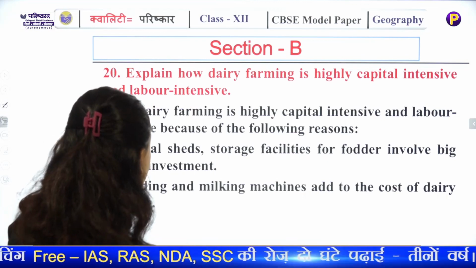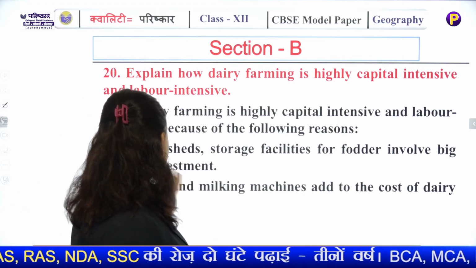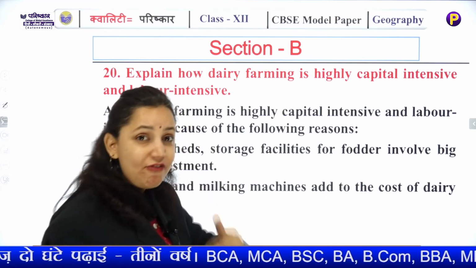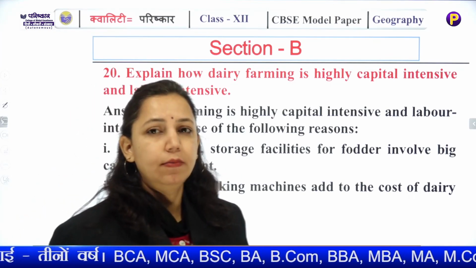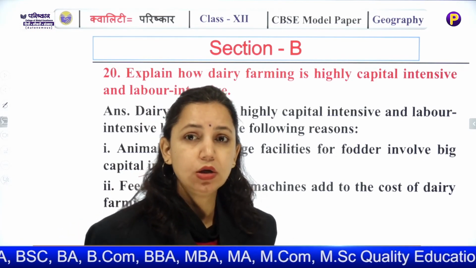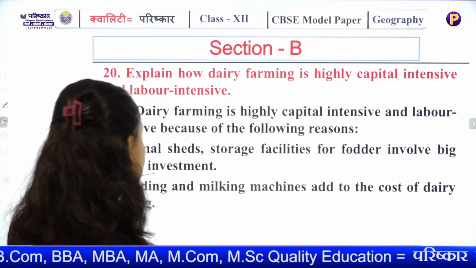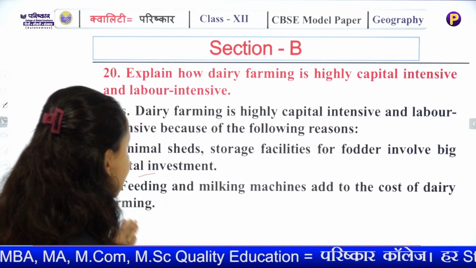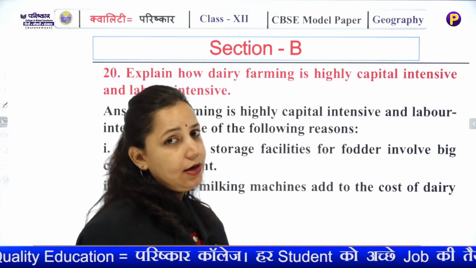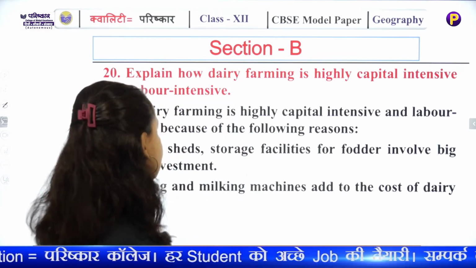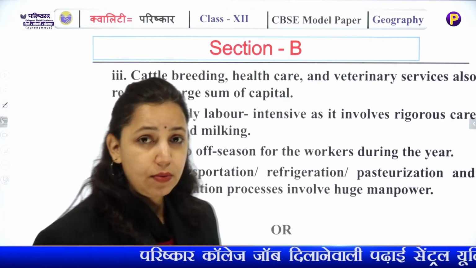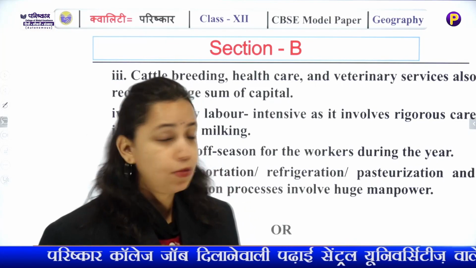Why is it capital intensive? Because it needs huge animal sheds, storage facilities for the fodder and the milk and the animal based products. So it needs huge cold storage, big ranches. Now feeding and milking machines add to the capital of this industry. Cattle breeding, healthcare or veterinary. Veterinary is also required. Health of the animals is important.